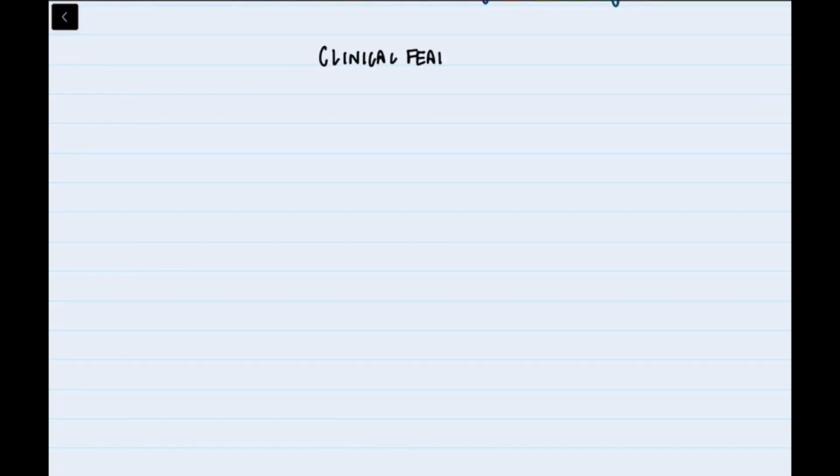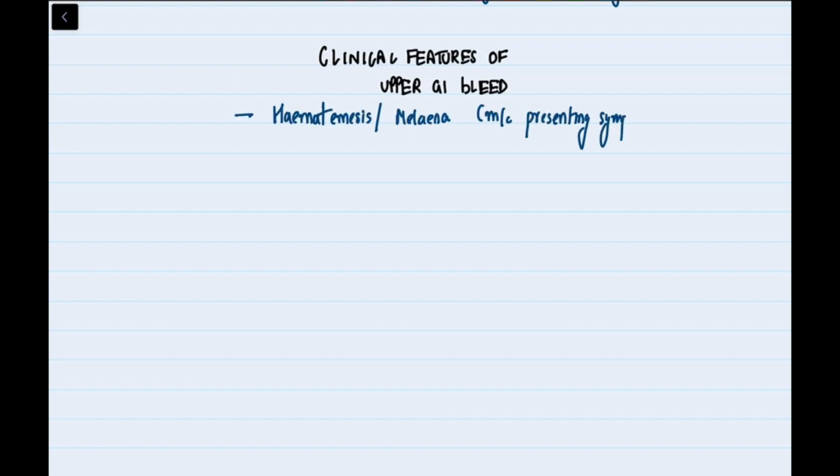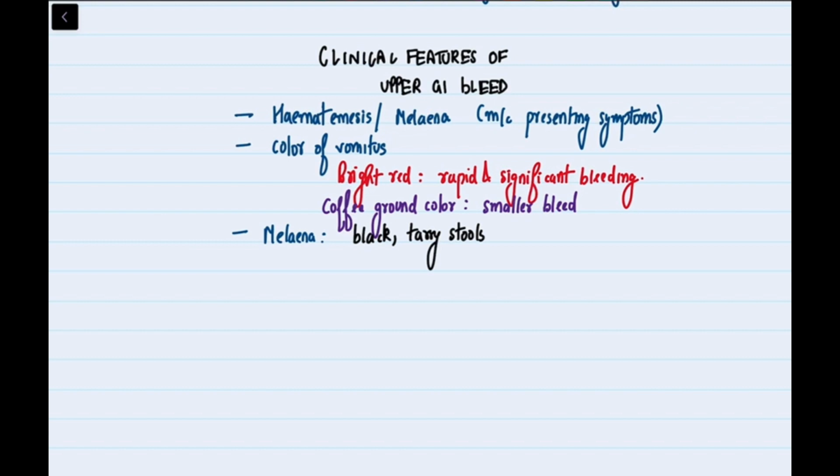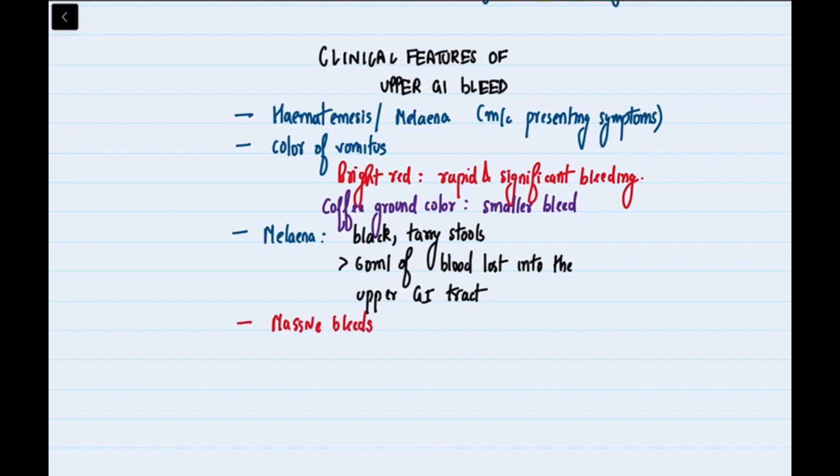Clinical features of upper GI bleeding: hematemesis and/or melena are the most common presenting symptoms. The color of vomitus depends on the duration of blood in the stomach. Bright red blood suggests rapid and significant bleeding, while a coffee ground color indicates a smaller bleed. Melena refers to black, tarry stools and occurs when more than 60 milliliters of blood is lost into the upper gastrointestinal tract. Massive bleeds may result in the passage of frank blood per rectum, hematochezia.